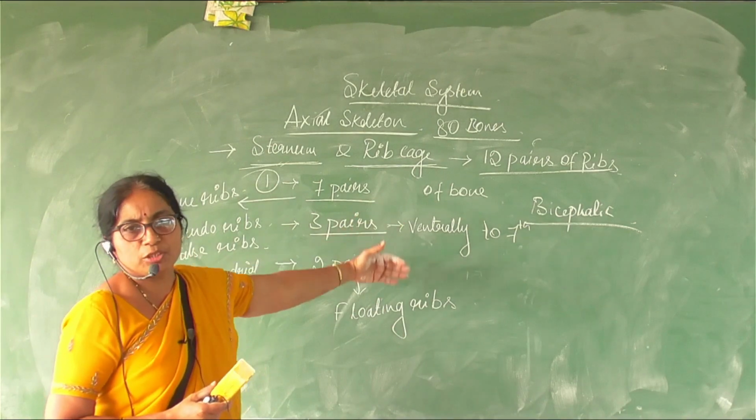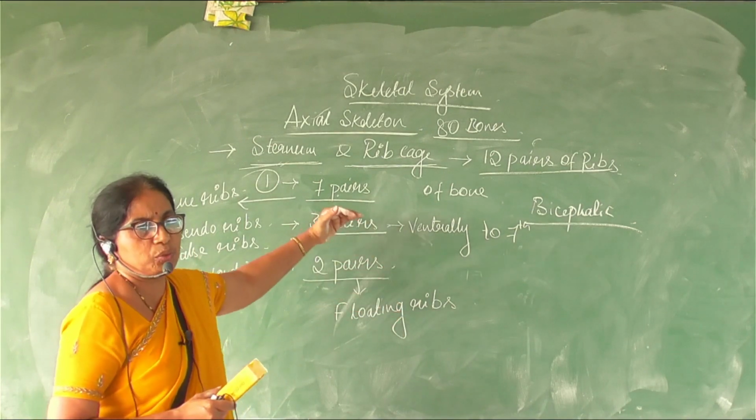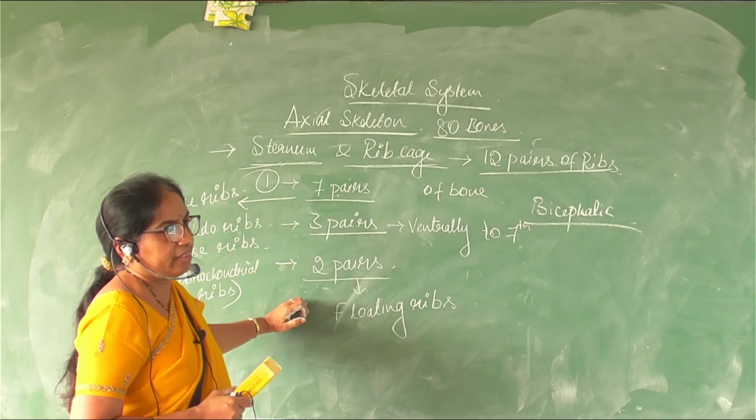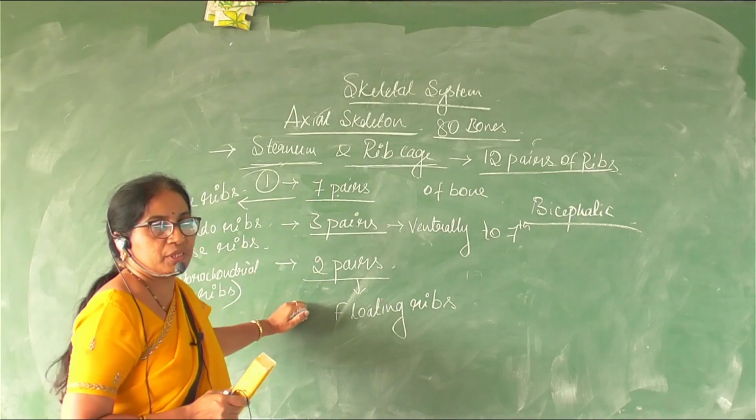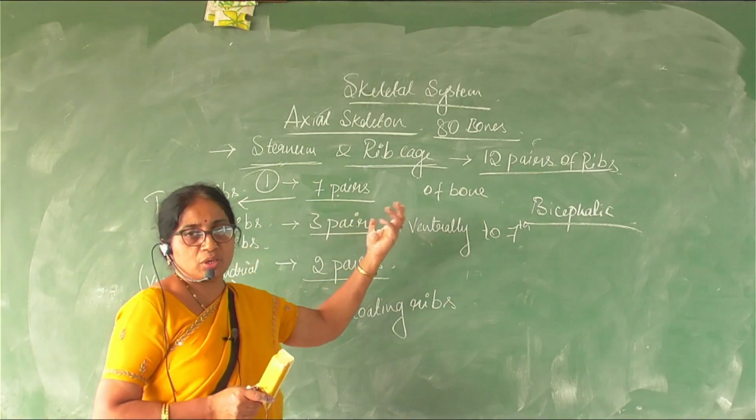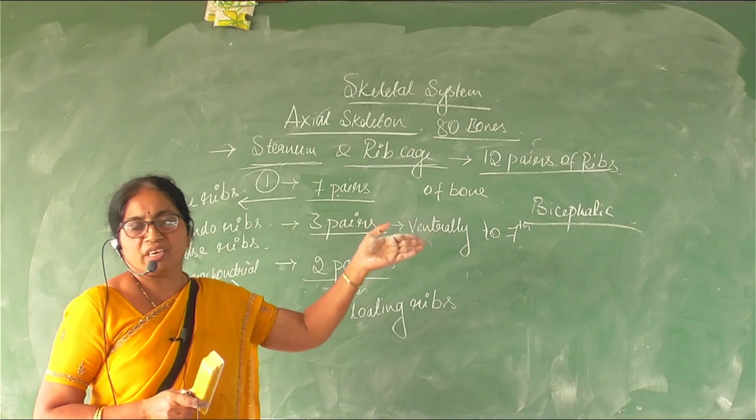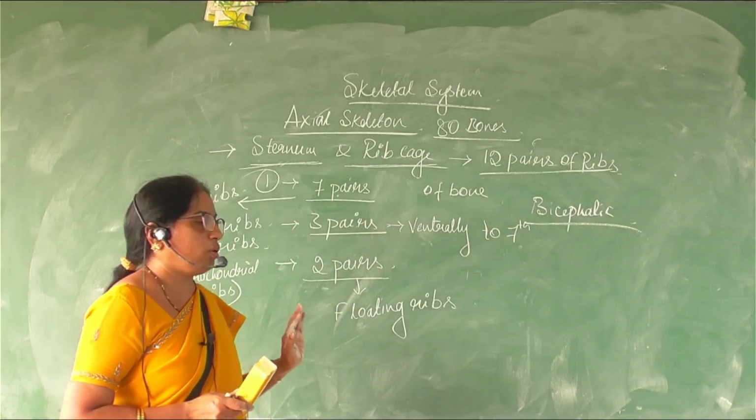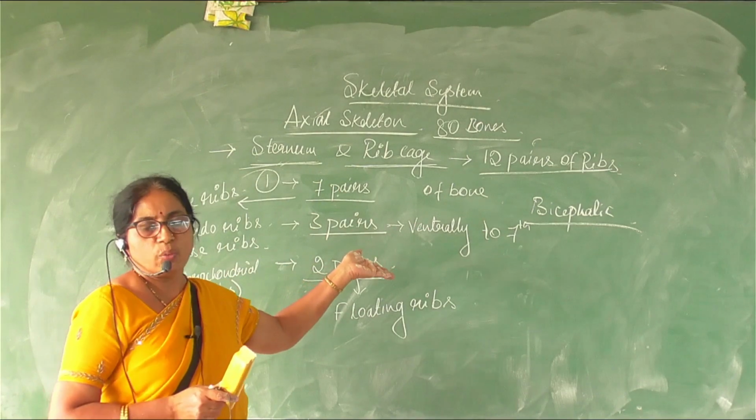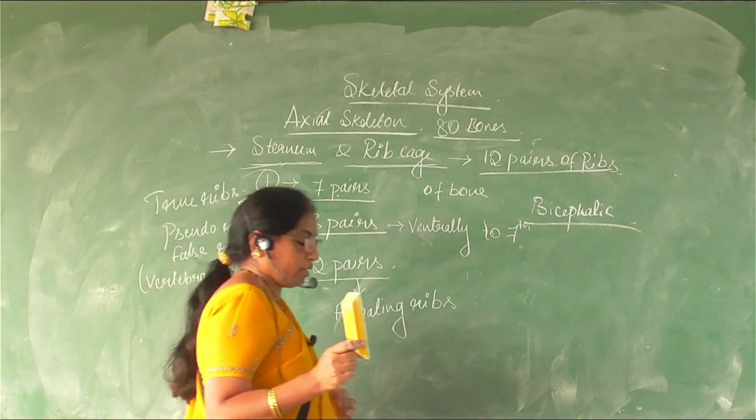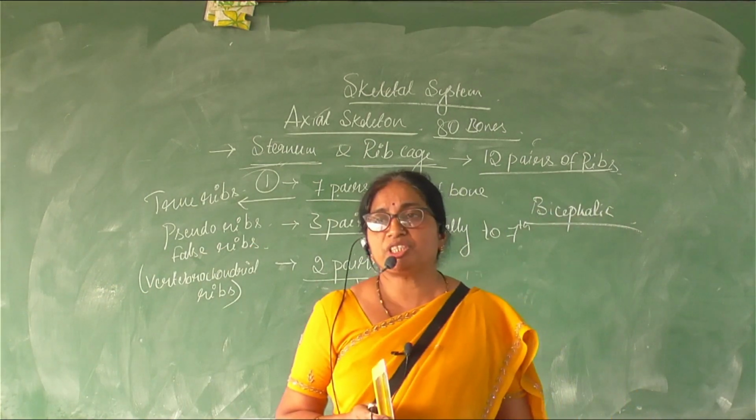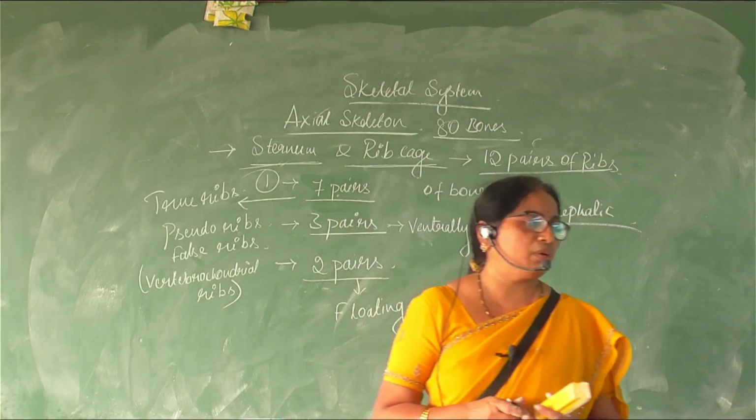So the 12 pairs of ribs are broadly classified into true ribs, pseudo ribs or false ribs, and floating ribs. True ribs are those which are ventrally attached to the sternum and dorsally attached to the vertebral column. False ribs are those which are attached to the 7th pair of the rib ventrally and to the vertebral column dorsally. And floating ribs are the ones which just hang down from the vertebral column dorsally.